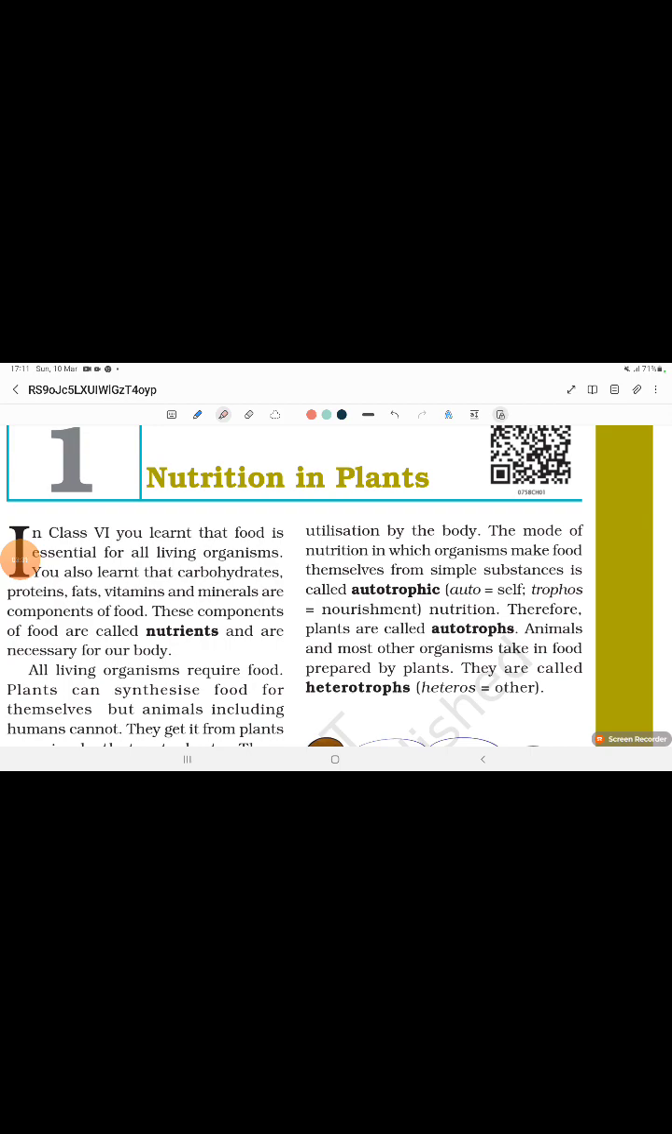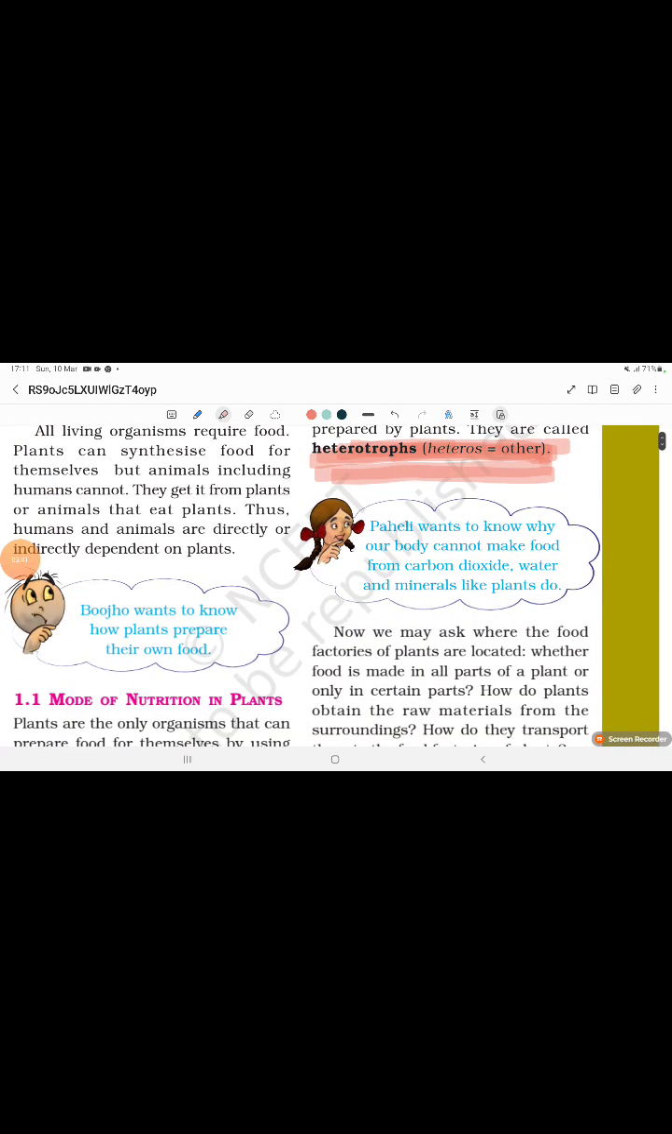Animals and most other organisms take in food prepared by plants. They are called heterotrophs. They are called what? Heterotrophs.